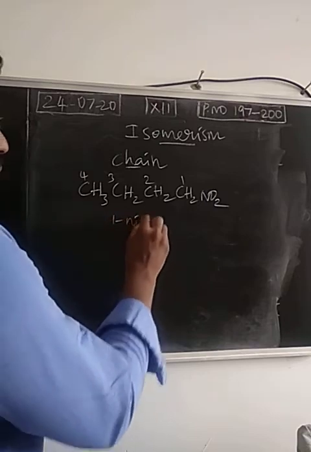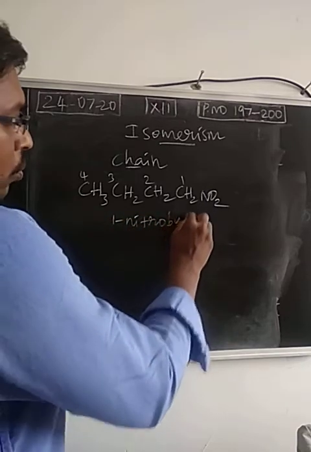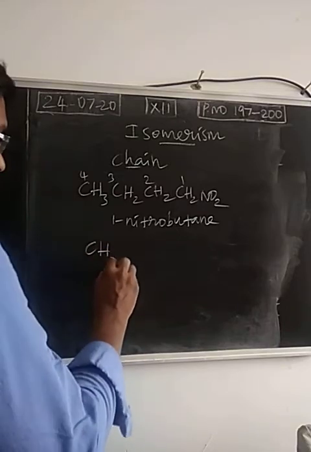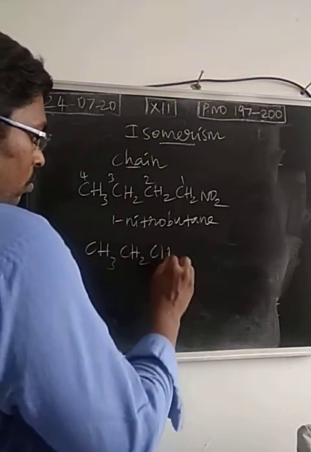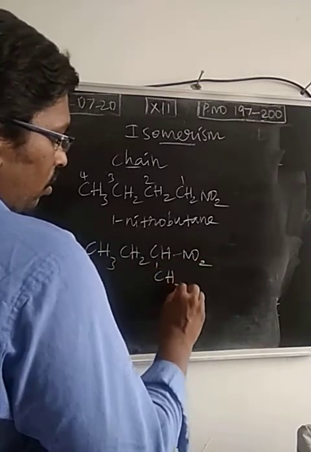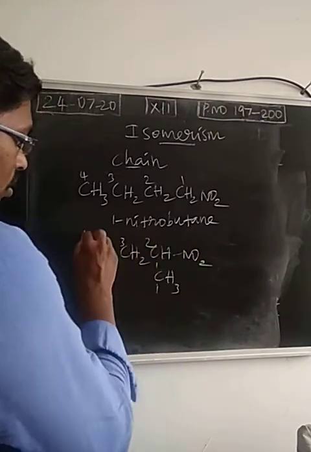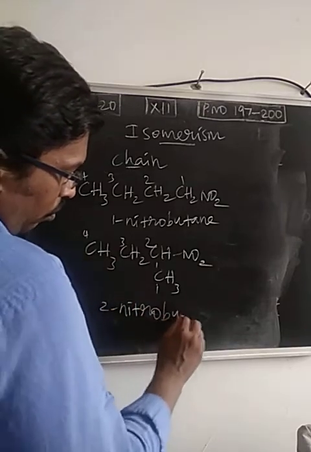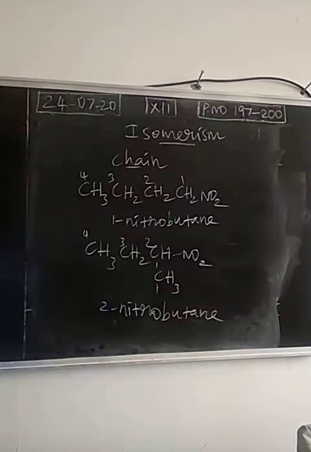So this is 1 nitro butane. Take another example, CH3, CH2, CH, NO2, CH3. So this is 2 nitro butane.